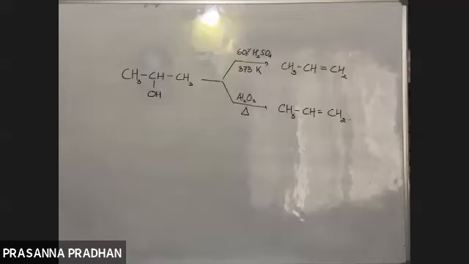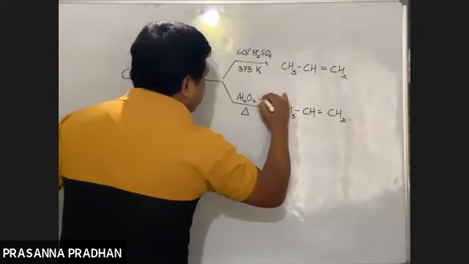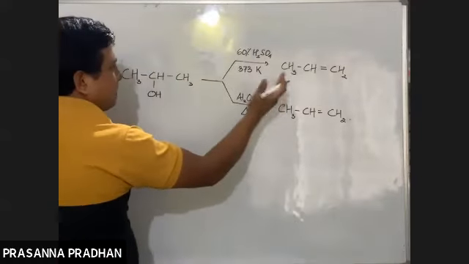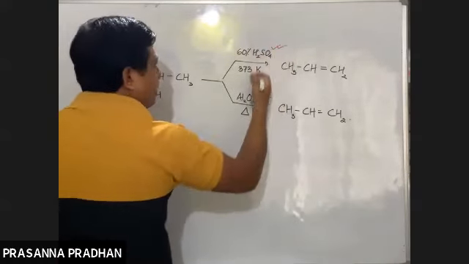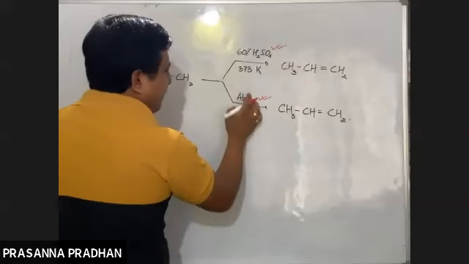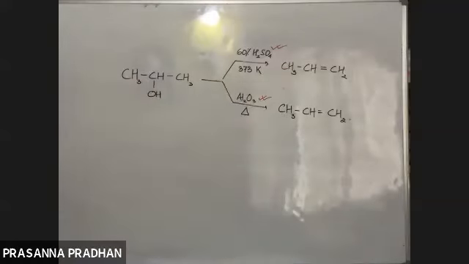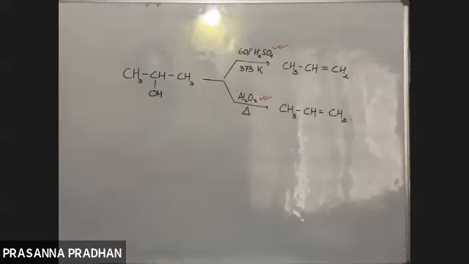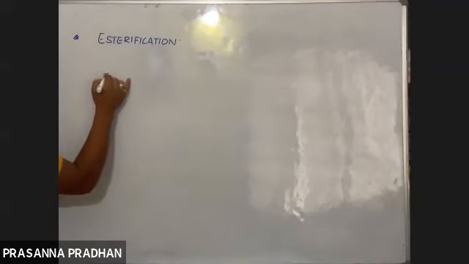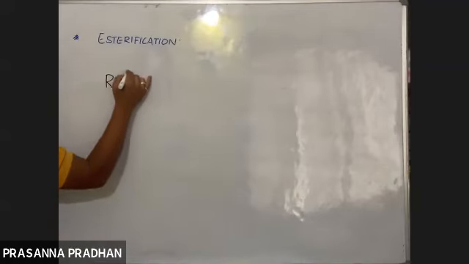So remember this reagent. For alcohol to alkene, there are two reagents: sulfuric acid with heat or heated alumina. It's known as alumina. It's an ore of aluminium, and the formula is Al2O3. So there are two reagents. It's very important.